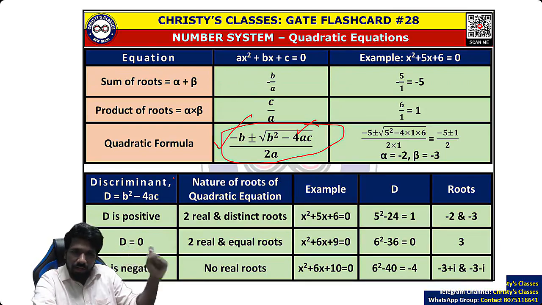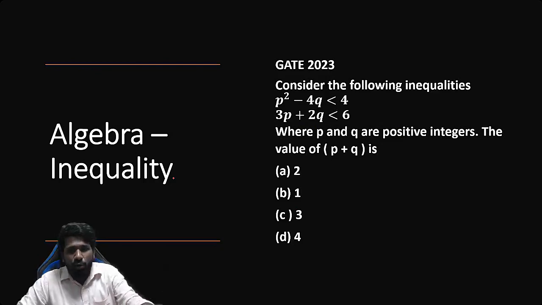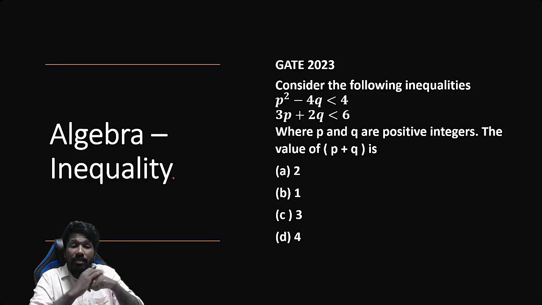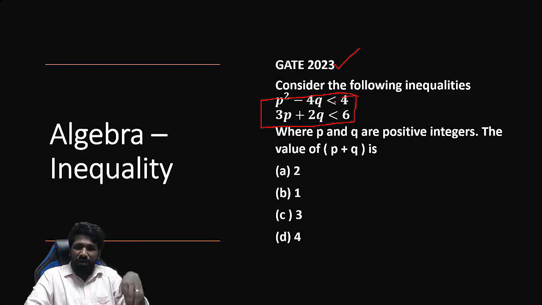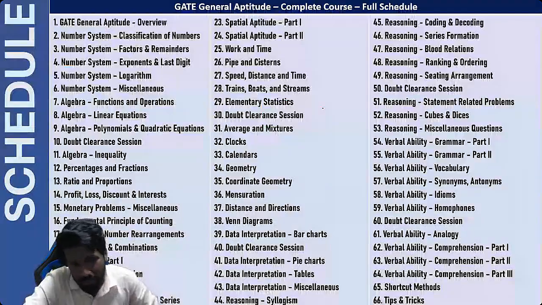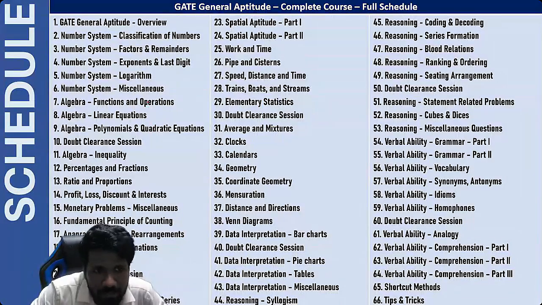Another area of algebra, and finally, inequality related questions also. Mainly this number system and algebra related concepts come more in GATE exam actually. So inequality related questions are also very common. This question came in 2023. Instead of linear equations, it will give inequalities, and you have to solve those inequalities. Again, we'll discuss it in the particular chapter. So the algebra unit itself will be discussed in 4 different lectures.